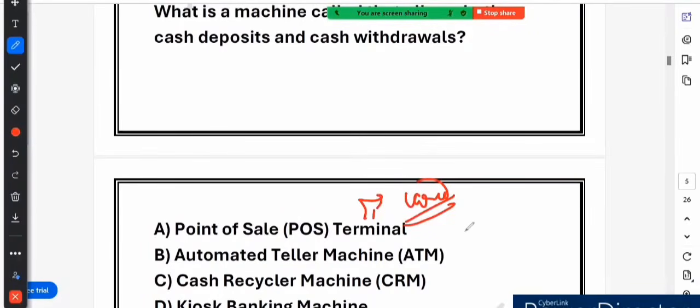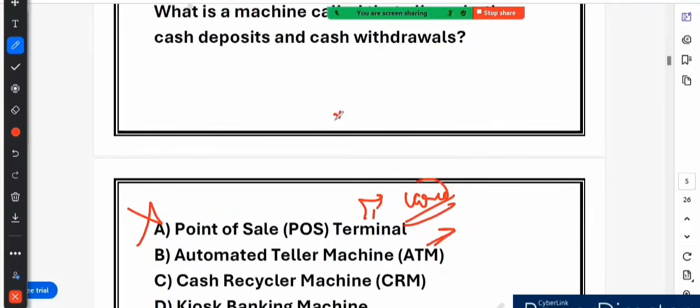You see POS terminals at shops and restaurants when you pay using a debit card or credit card. The machine processes the transaction and deducts money from your account. So it does not accept cash or dispense cash. So this is not the right answer. Now option B says ATM. This is partially correct, not the best answer, because an ATM is a machine used for cash withdrawal, balance inquiry, and mini statement. Some advanced ATMs also allow cash deposit, but they do not recycle cash. Here the keyword is cash recycle. So most regular ATMs only give cash but do not accept deposits.